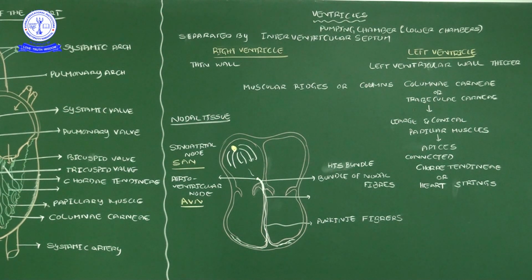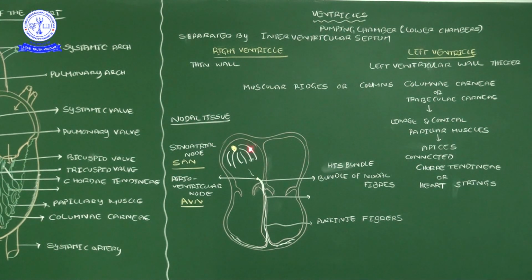At the beginning of this video I said that along with the internal structure, the heart has special, significant nodal tissues, and the characteristics of those tissues we should also know. So here I have drawn a heart like this. See, the heart has a significant, autonomous nerve-controlled tissue, that is the nodal tissue.